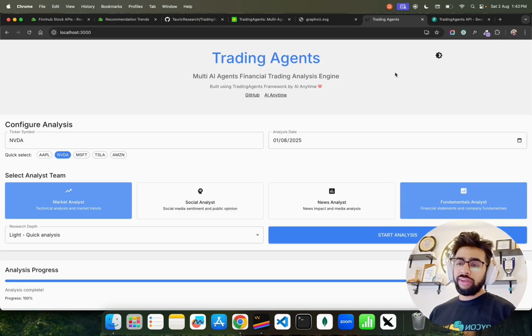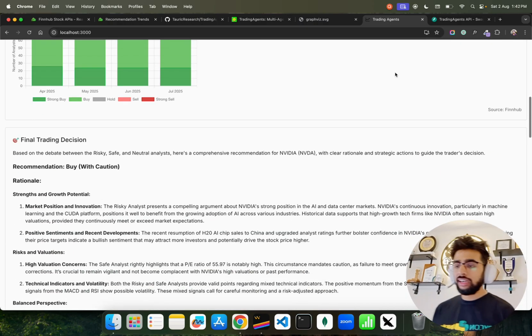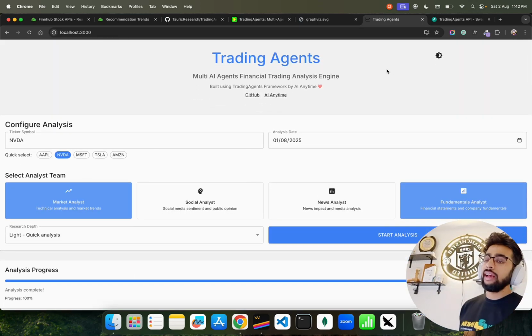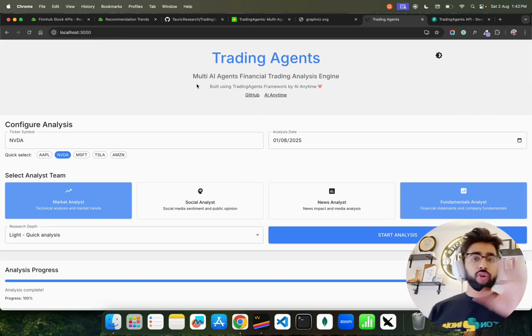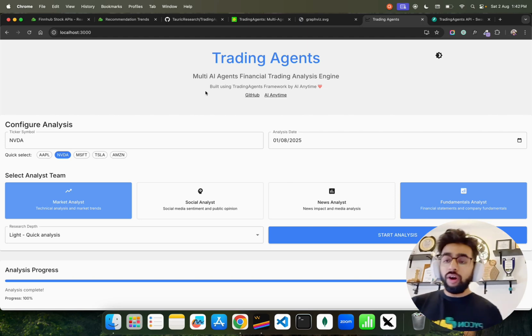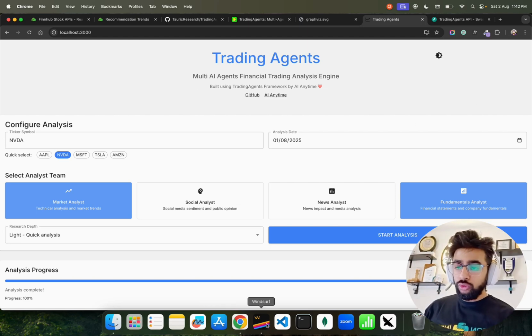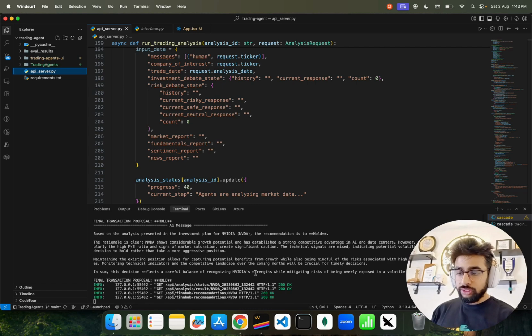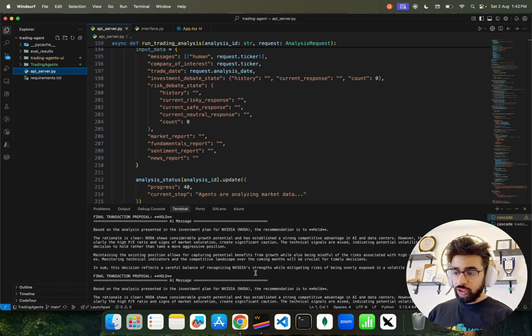And I have a bit of an interface that you can see, light, dark. Amazing tool, guys. I built this in a week of effort. Now let's go back and see how I built it. And just to show you how it's working, you can see here is all the response in the terminal. You can see all the response on the terminal.